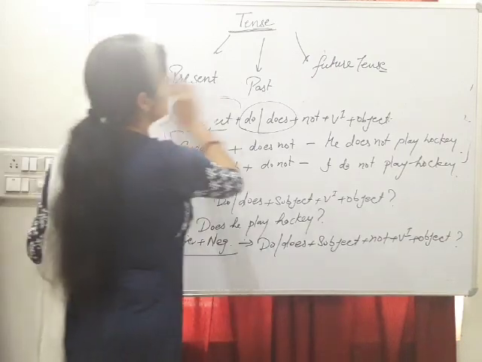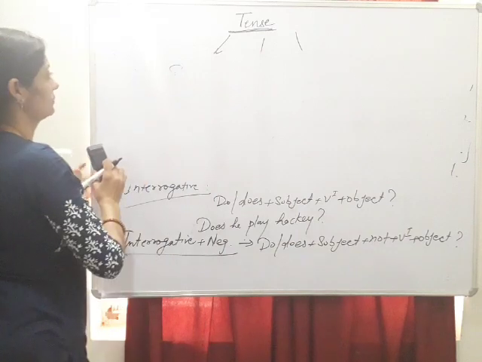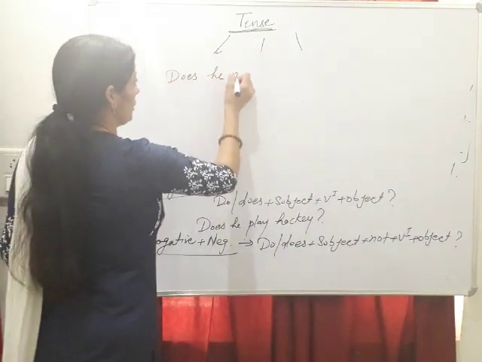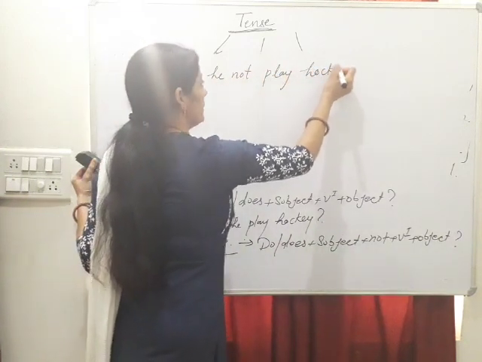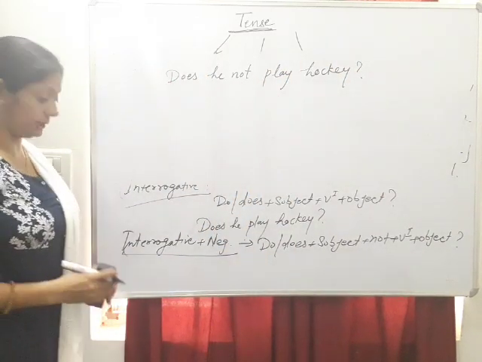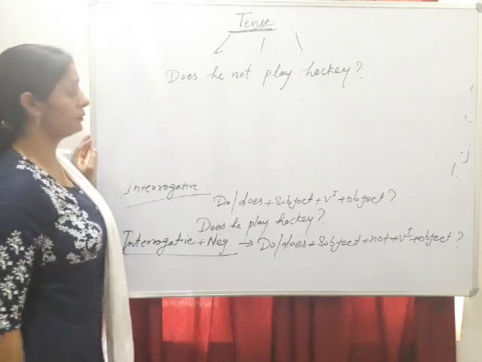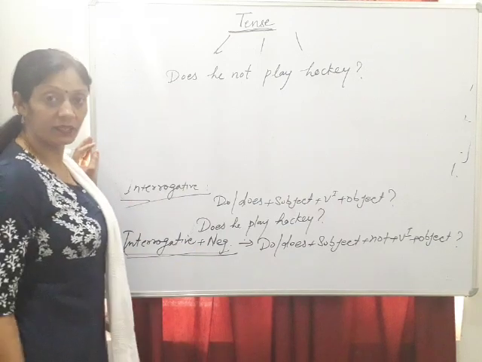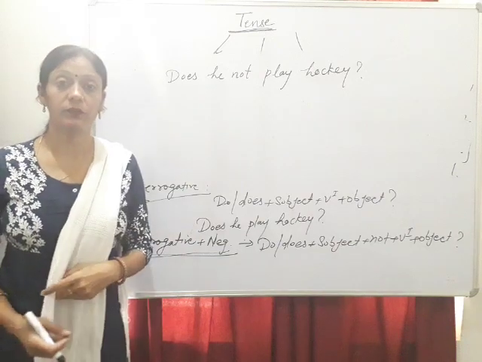For example, does he not play hockey? These are the four types of sentences in indefinite: first one is affirmative, then negative, after that interrogative, and the last one is interrogative negative. This one is the structure of present indefinite.